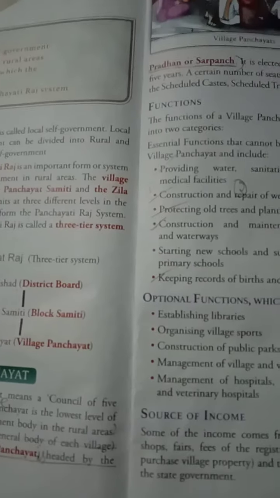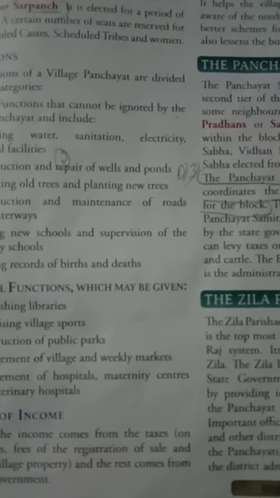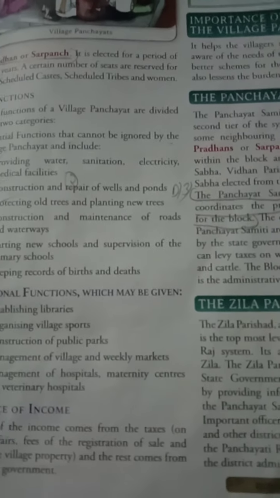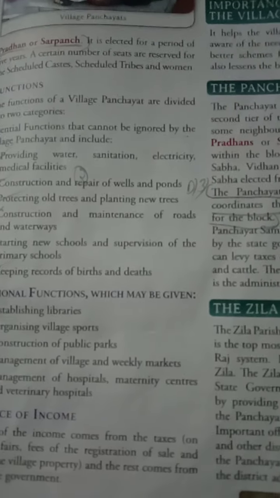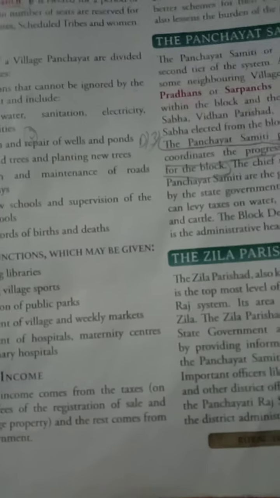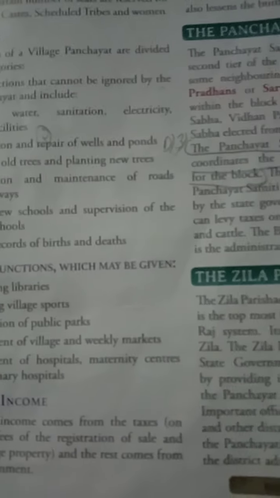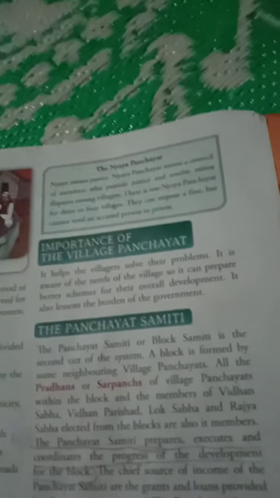Students, for this work or these functions, from where does the panchayat get its source of income? Some of the income comes from taxes, fees for registration of sales and purchases of village property, and the rest comes from the state government.